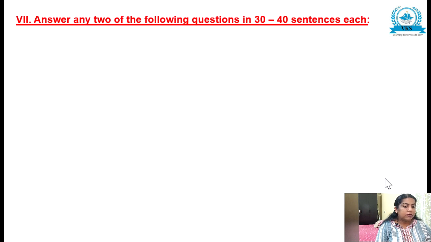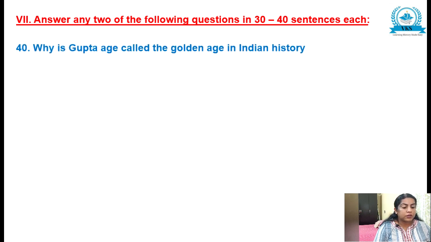So you will have a total of 4 10-mark questions in which you have to answer any 2 questions. So answer any 2 of the following questions in 30 to 40 sentences each. Each answer will carry a total of 10 marks. So let us see the first question. That is the 40th question in your question paper. Why is Gupta age called the golden age in Indian history?